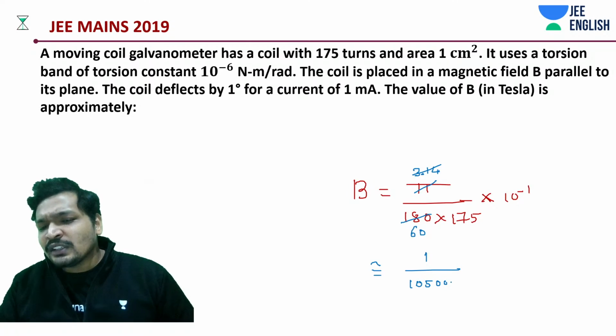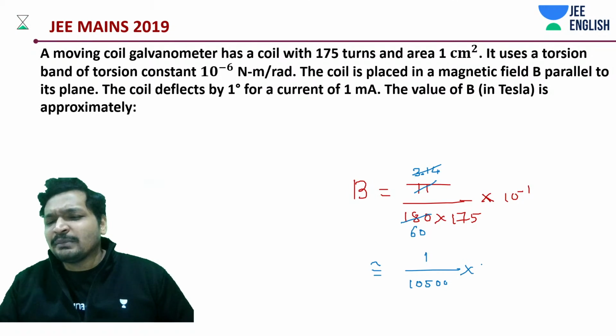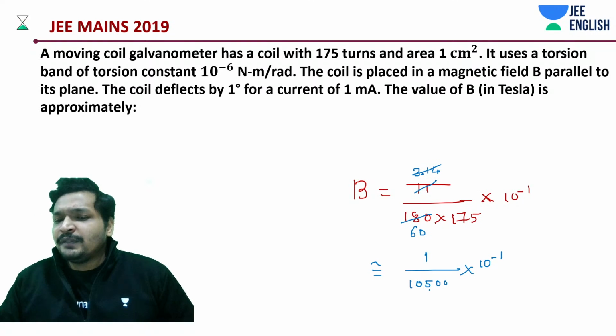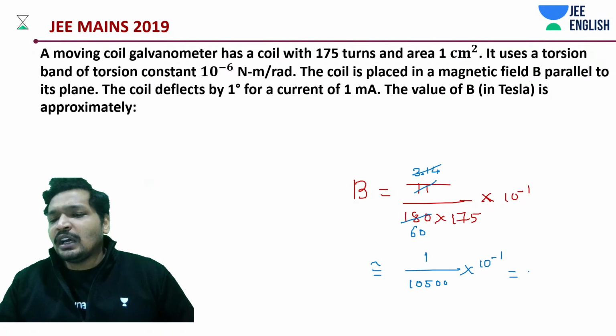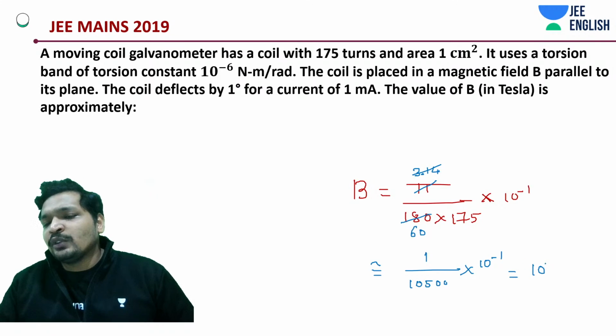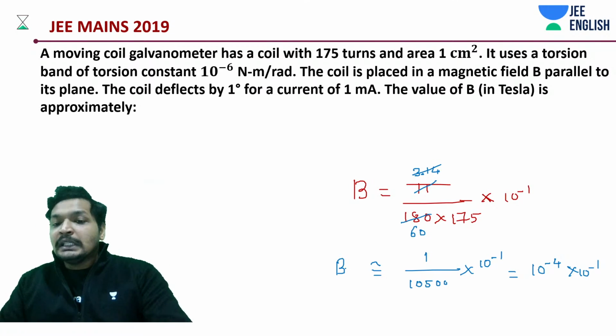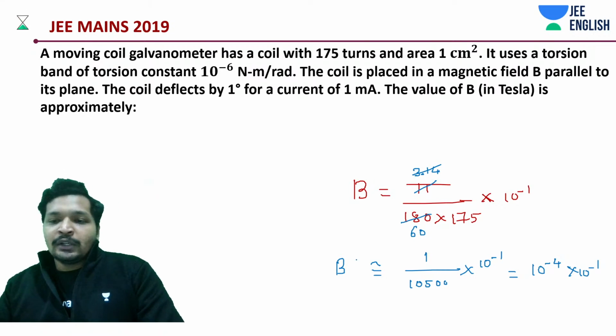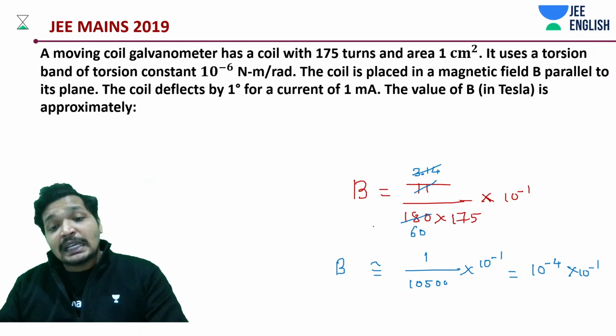It's not 10,500, probably just take it as 10,000 itself. So we get 10 to the power minus 4 into 10 to the power minus 1. The value should be near about 1 into 10 to the power minus 5 Tesla.